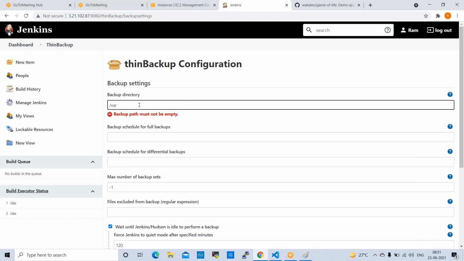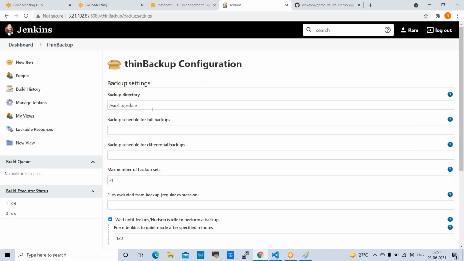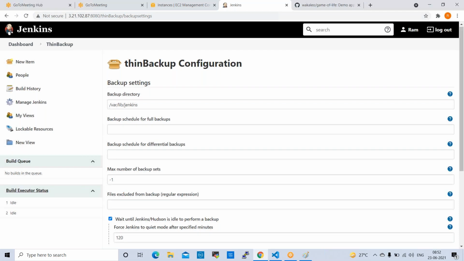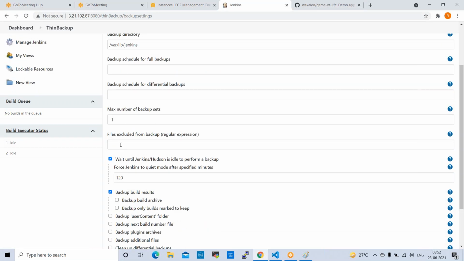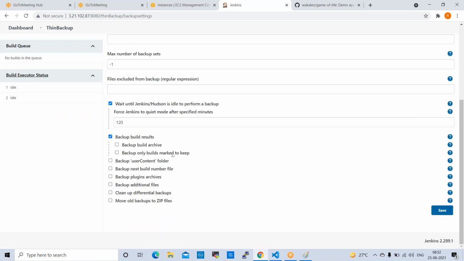Where do I want to take the backup? In /var/lib/jenkins. So here I want to take the backup, in this path. What are the things you want to take? Next one is backup schedule for full backups. I don't want to schedule anything. Backup schedule for differential backup. No, I don't want to schedule anything. This one also I can ignore. I don't want this. And now backup build result.